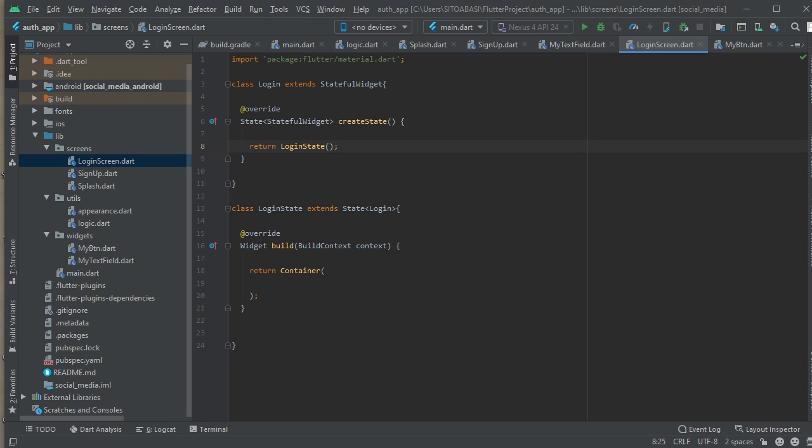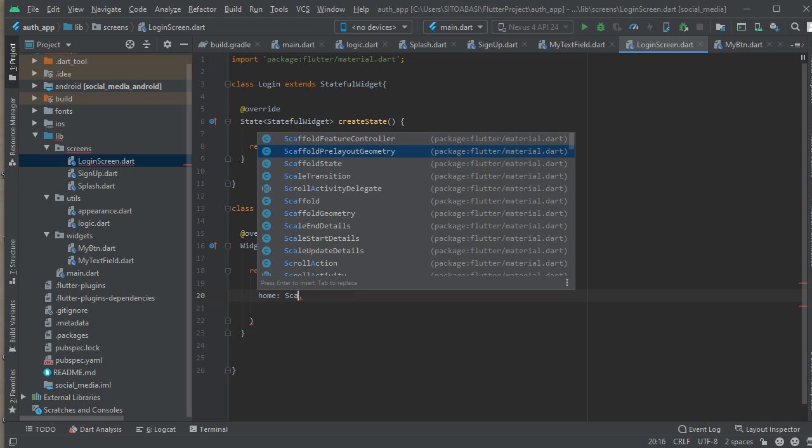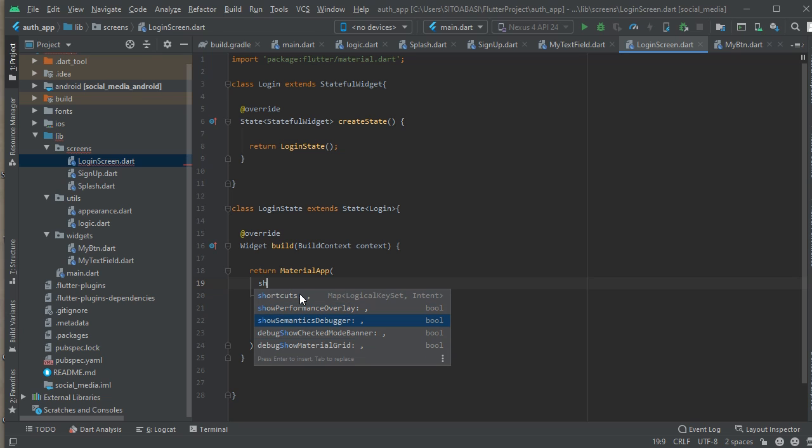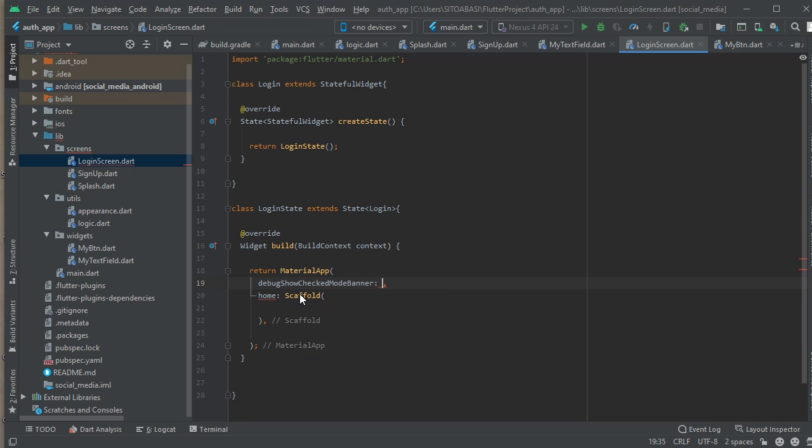Okay, and also for the material app, we're going to use the material app in the build method of the login state. So the material will contain a scaffold as the home, and the scaffold will have a body, and we're going to remove the banner, and also the scaffold.